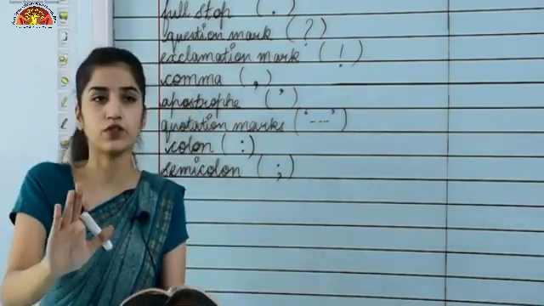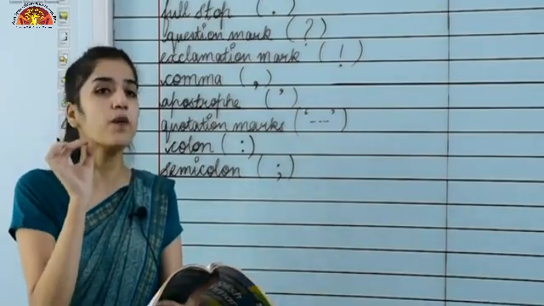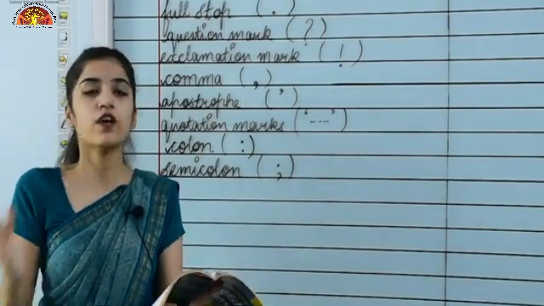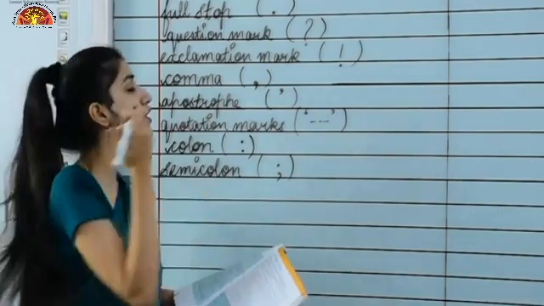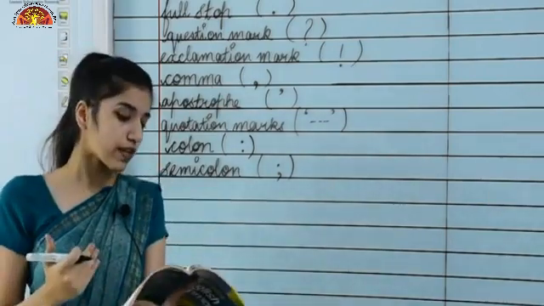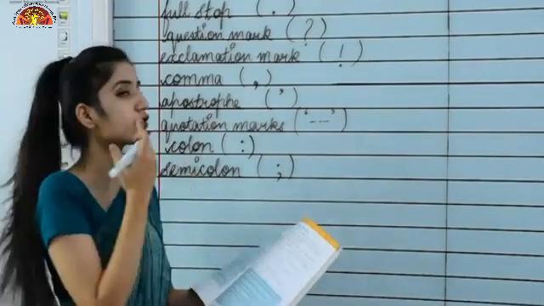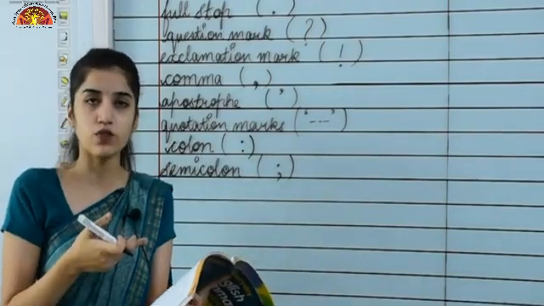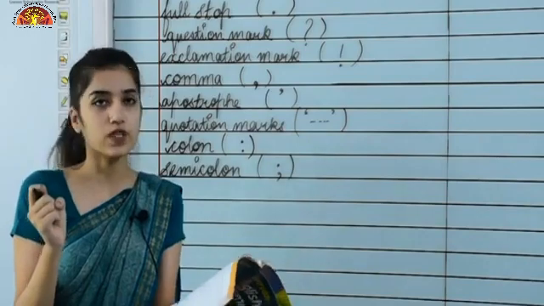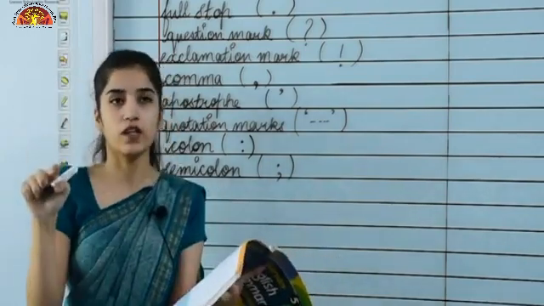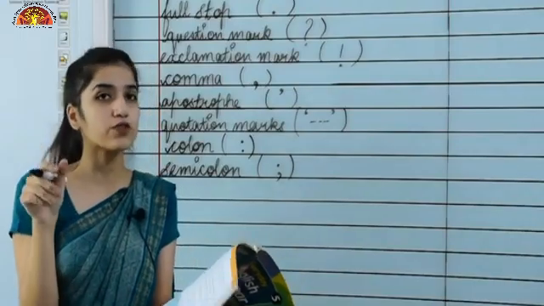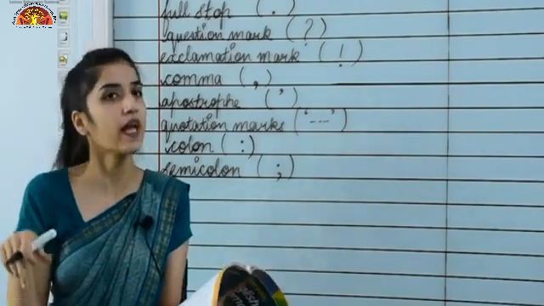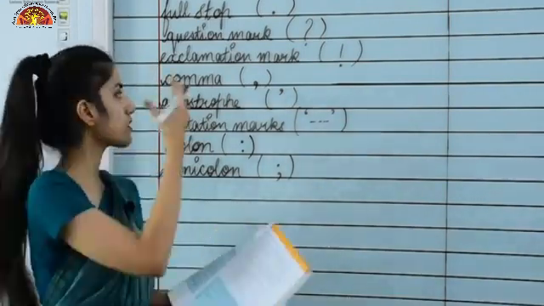Now moving to the next one, that is the comma. A comma gives a pause to a sentence. When we are taking a small break in a sentence, at that time we use a comma, to separate words from other words. Now moving to the next one, that is the apostrophe. An apostrophe is used to show possession, as we have seen in the previous chapters, and to show contraction in words. Like if I have to write "I will", I have to contract it. When we use an apostrophe, we contract the words. What I will write is I, apostrophe, and then double L. So this is the use of the apostrophe.